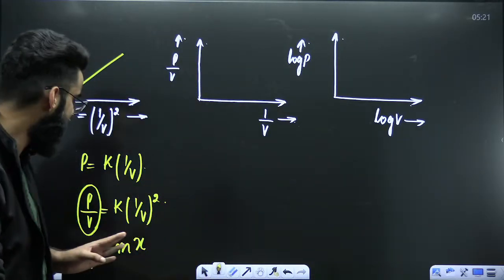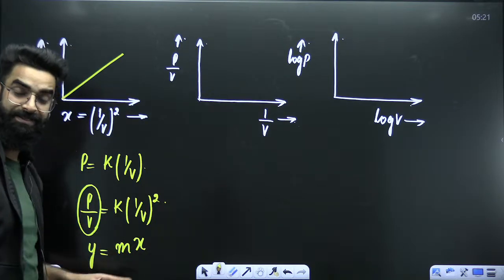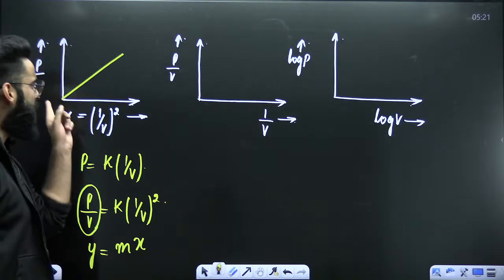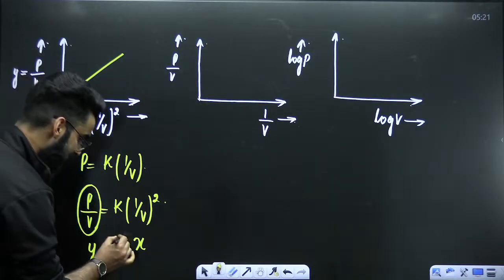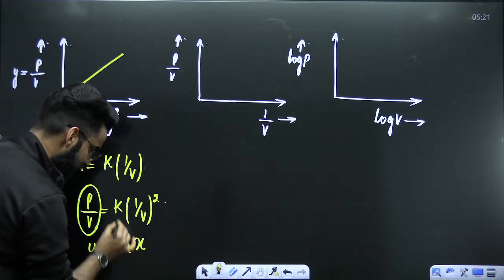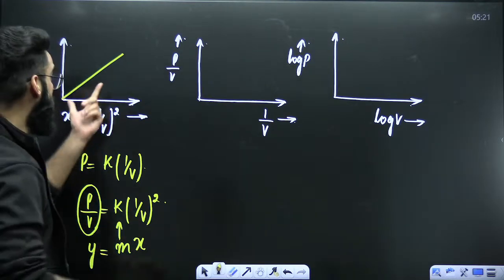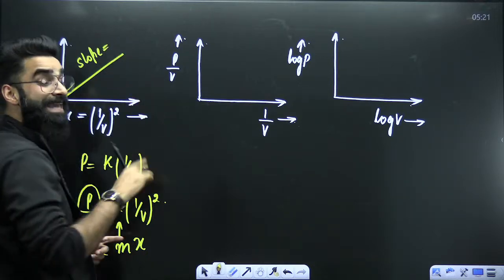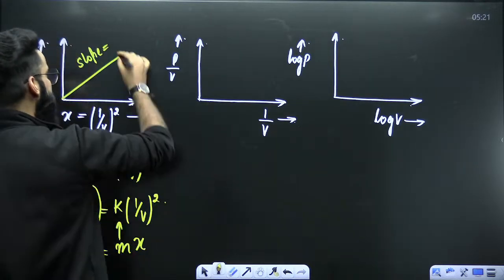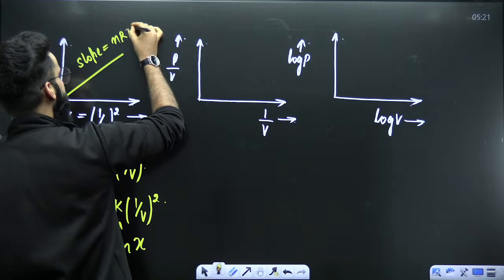Absolutely, it's damn simple, right? Y is equal to mx. And one more thing, if I ask you, what about the slope of this curve? Slope means M. And the M value over here, when you compare these two equations, is equal to K. So the slope of this curve is equal to K. And K we already know, as per Boyle's law, is nothing but nRT.